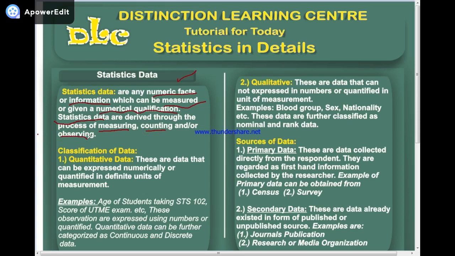Now, what this is trying to explain is statistics data. These are raw facts that are generated from measuring, counting, observing. That is, any kind of raw fact that passes through any statistical work. For example, either through collection of data, analyzing of data, measuring, counting, observing.